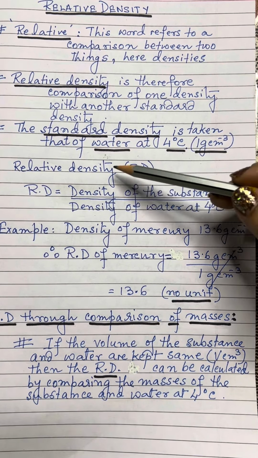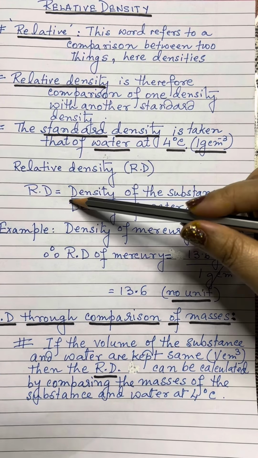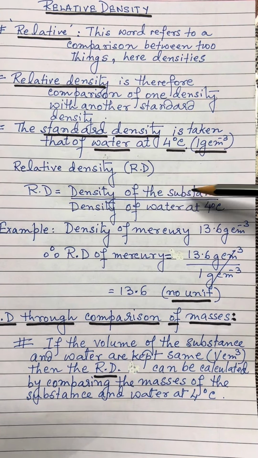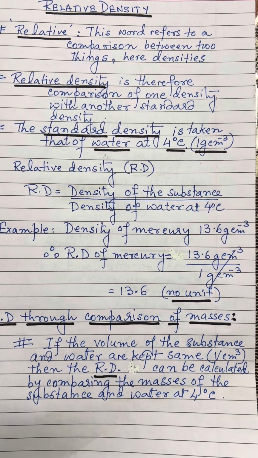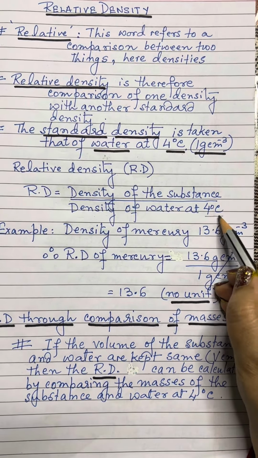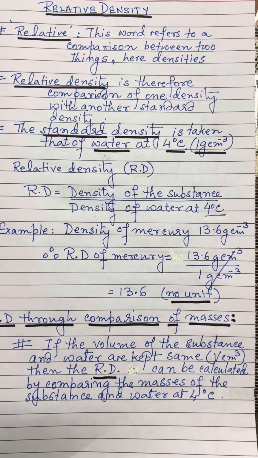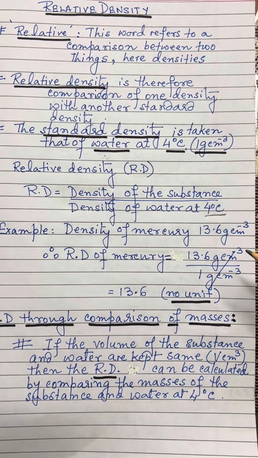So, we define relative density as the density of the substance upon the density of water at 4 degrees Celsius. This is very important, because we know that water between 0 degrees Celsius and 4 degrees Celsius shows anomalous behavior.